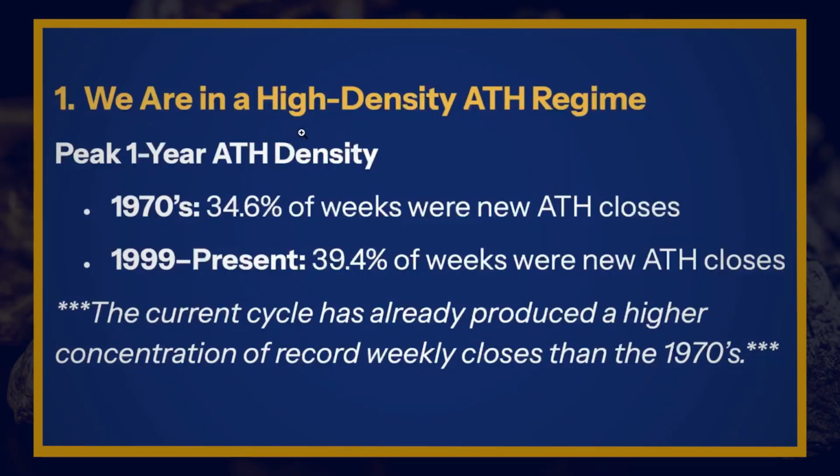Number one, we are in a high-density all-time high regime. So back in the 1970s, about 34% of weeks were new all-time high closes. So that's kind of a lot, like 1/3 of them. That's pretty good. In the current bull market, which started in 1999, 39% of weeks have been all-time high closes.